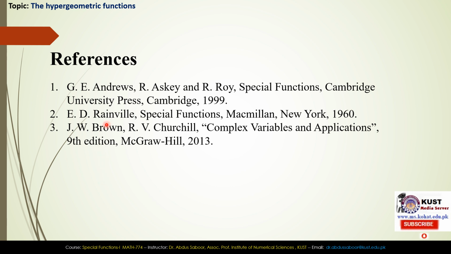So these are the references which I have used in these slides, but like I told you in the beginning that I am following these two books, the Rainville book and, sorry, Andrews et al., published in 1999, and this is 1960, but its second volume was published in 1985. And this is the complex analysis book, complex variables and applications, a standard book followed at undergrad level. But there are other books available. You can take help from several books.